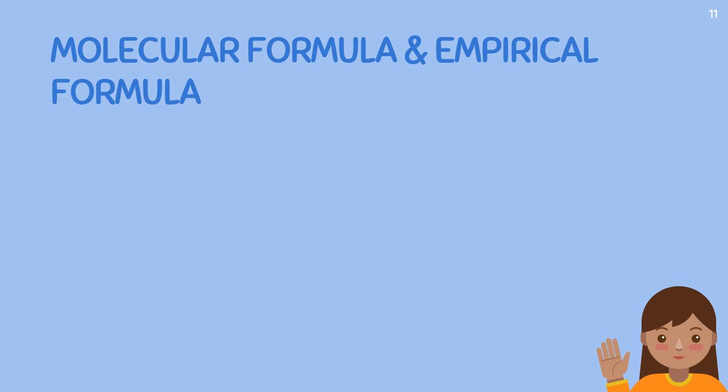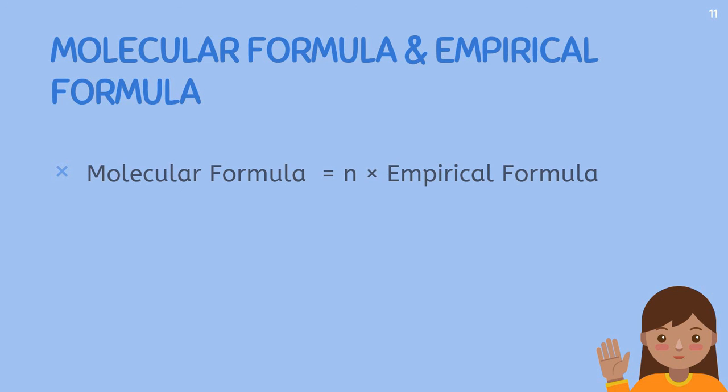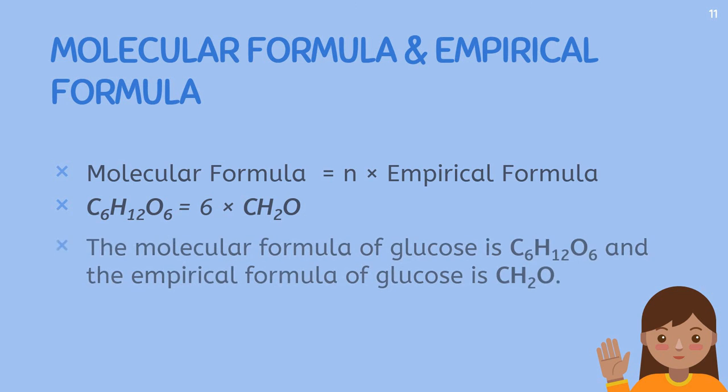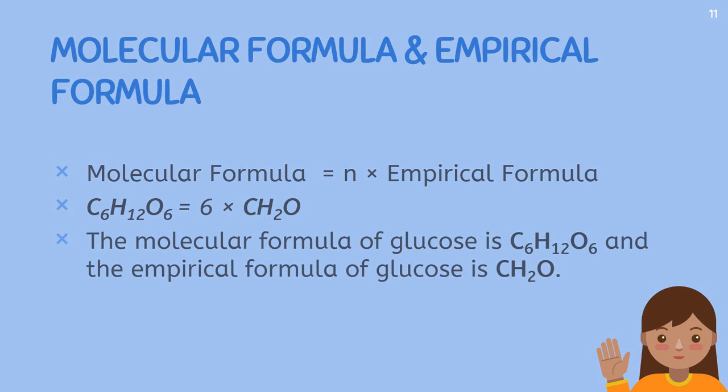The next topic here we have is molecular formula and empirical formula. The relation is: molecular formula is equal to n into empirical formula. Here the molecular formula gives the number of atoms of elements present in a particular compound, and the empirical formula is the simplest entity of a compound which, multiplied by a particular number, gives us the molecular formula. We are taking here the example of glucose, where the molecular formula of glucose is C6H12O6, and 6 units of CH2O, that is the empirical formula, combine together to give us the molecular formula.